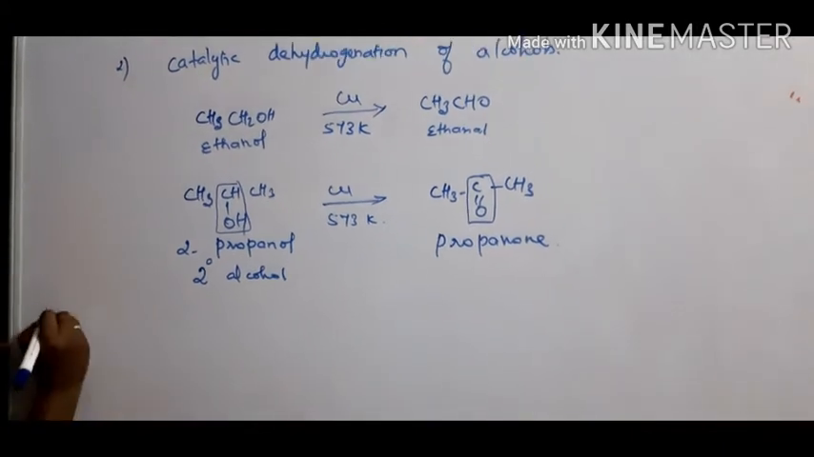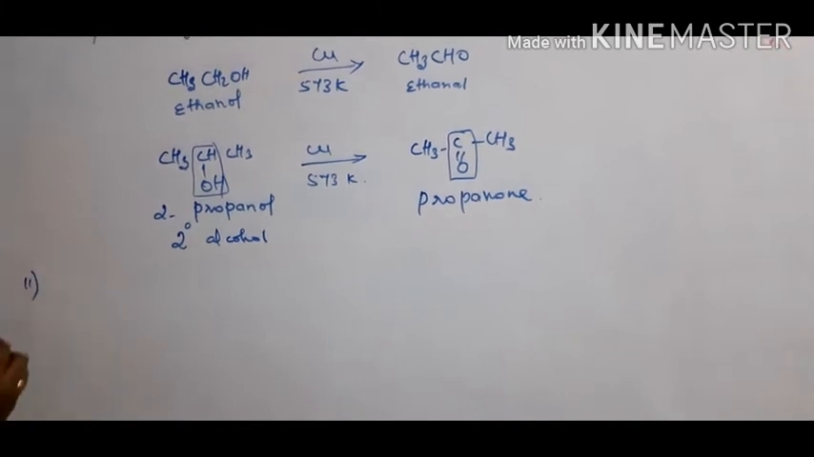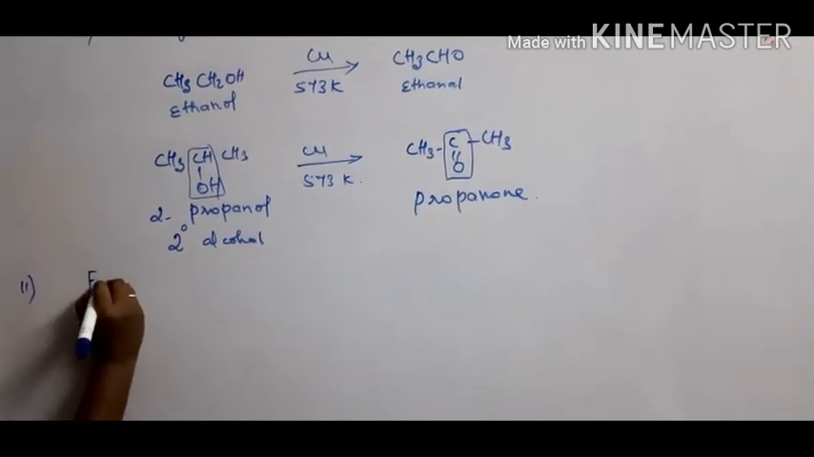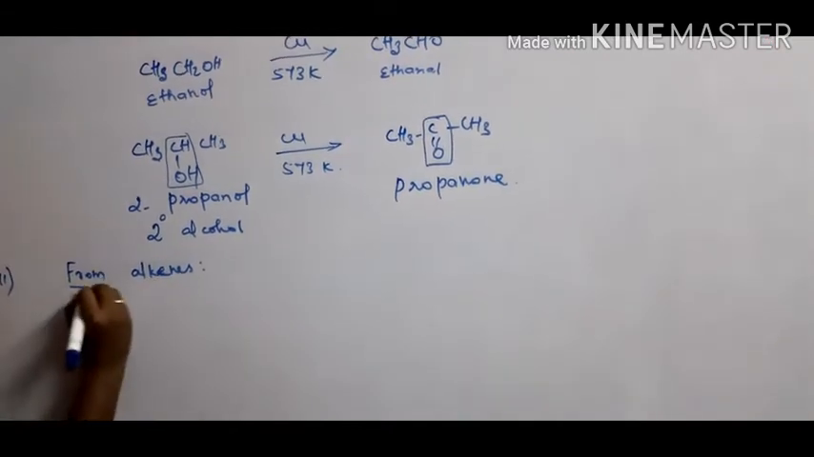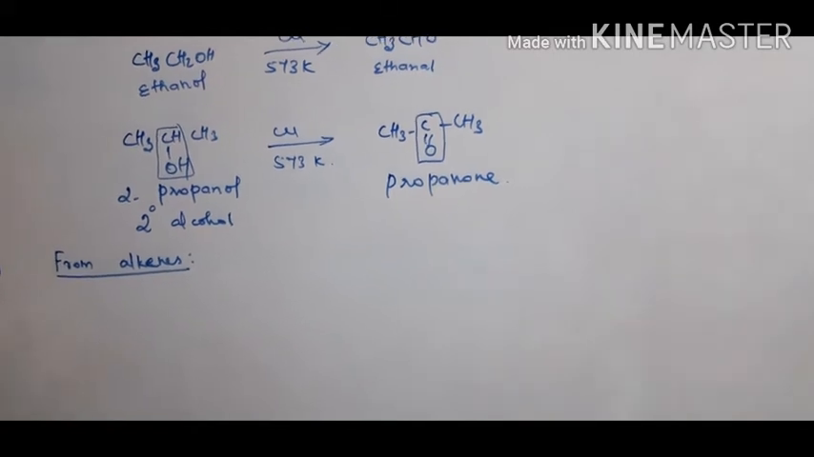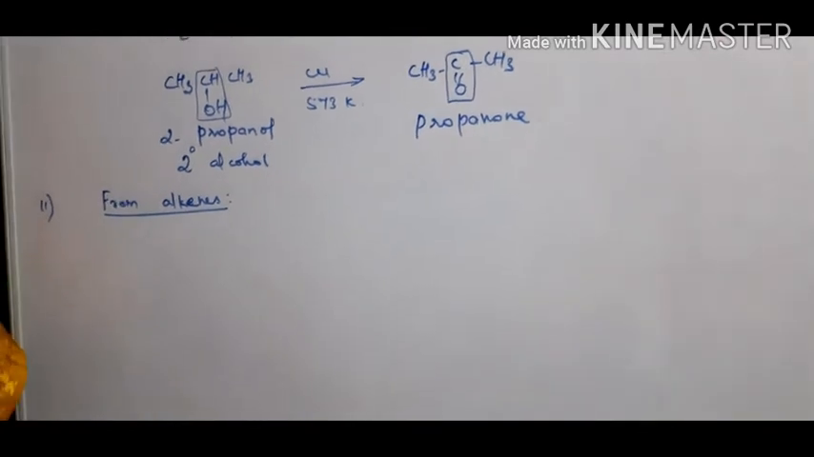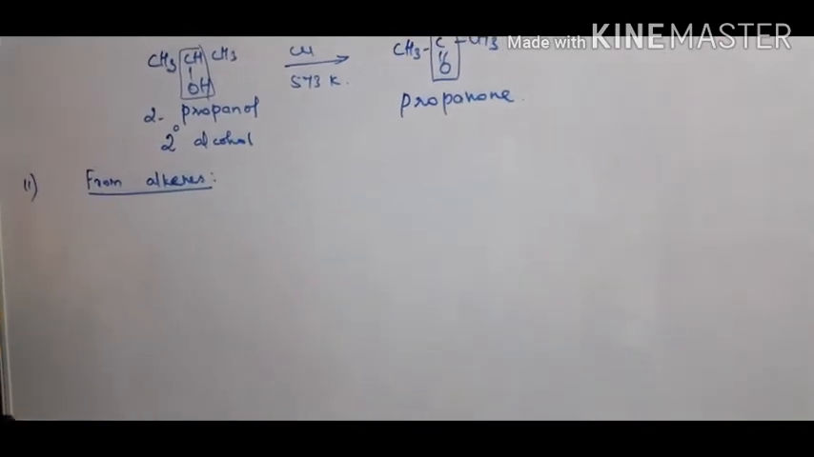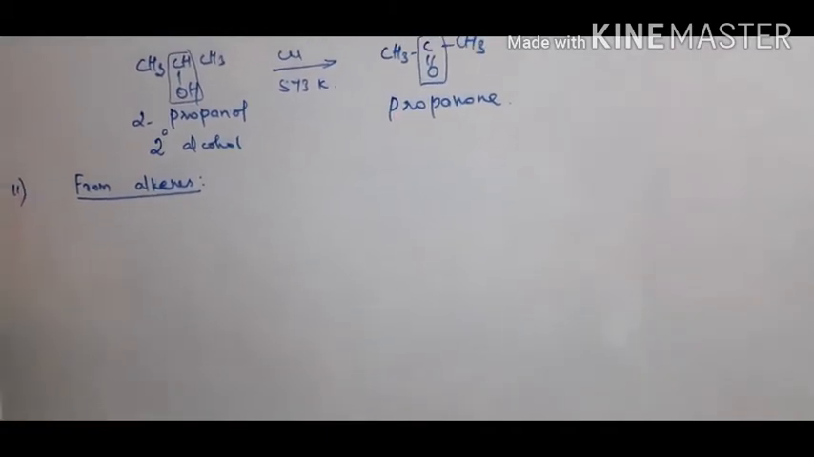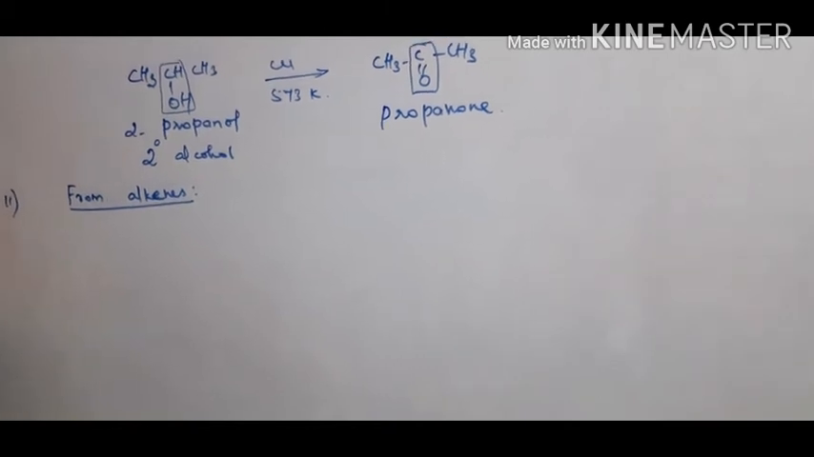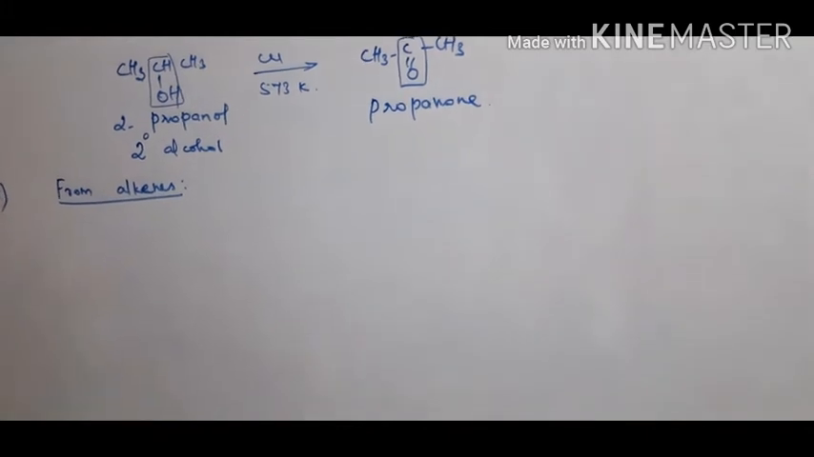So from these methods we can prepare aldehydes as well as ketones from alcohols. Second one. The second method is from alkenes: preparation of aldehydes and ketones from alkenes. Here alkenes react with ozone to form ozonides. When the ozonide further reacts with zinc and water, a subsequent bond cleavage takes place to form either aldehydes or ketones. You already studied ozonolysis reactions in the 11th standard.